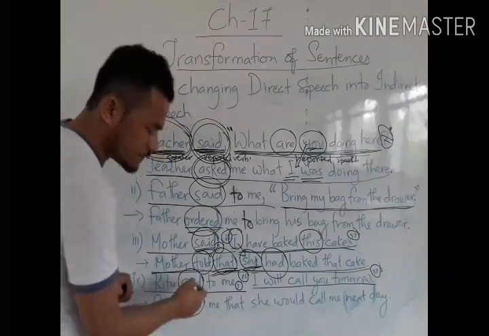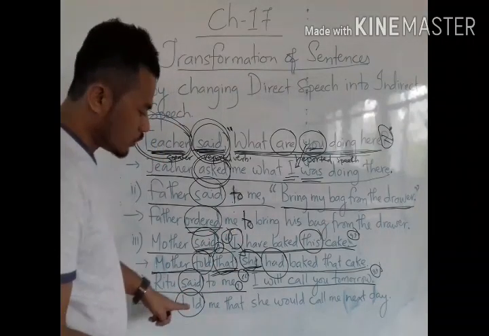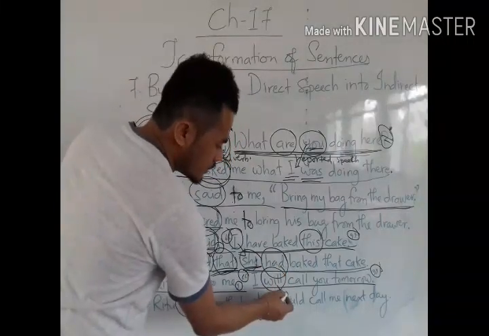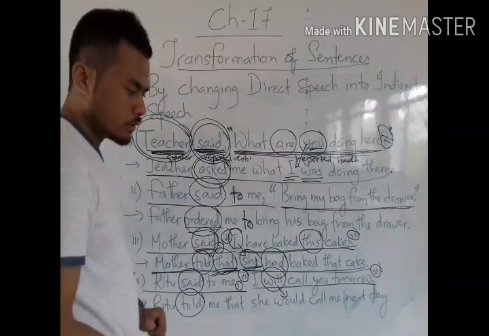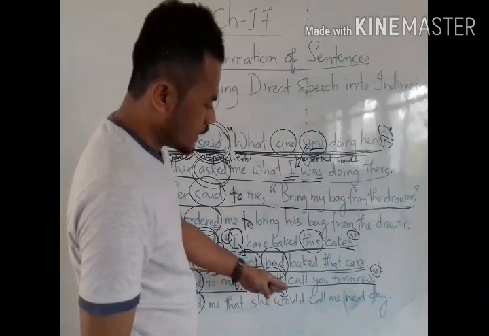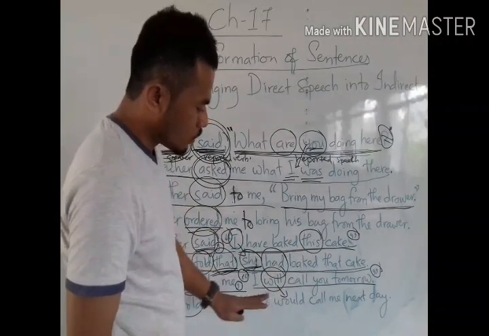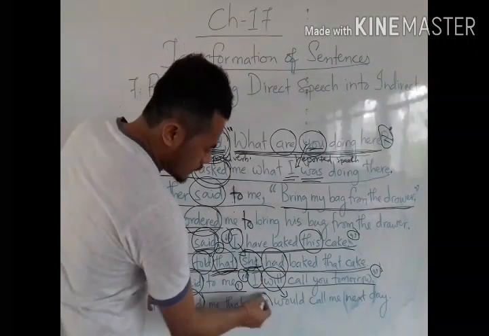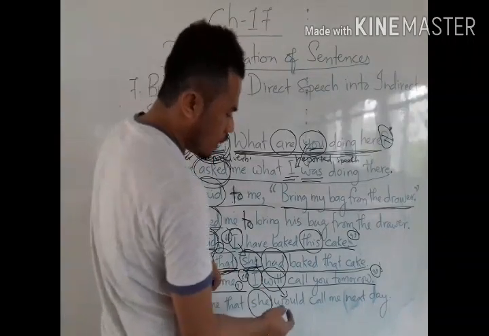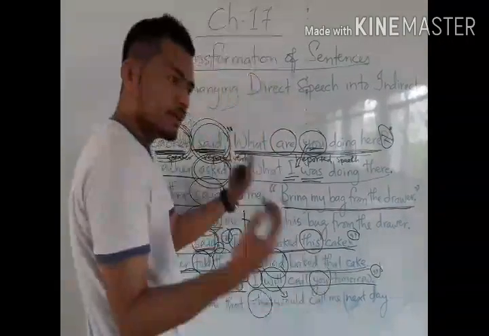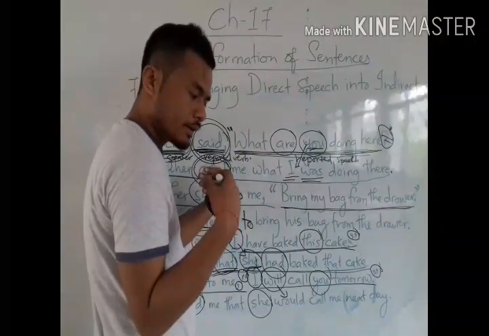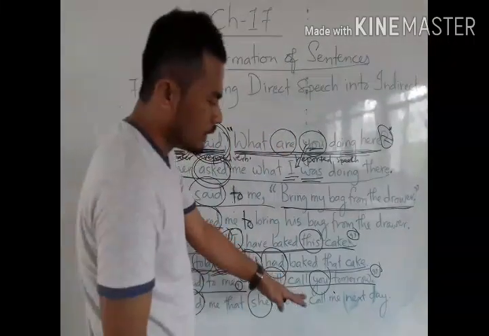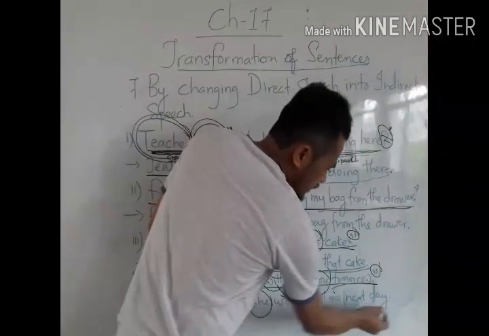So this is also a simple explanation. I have changed it into told. So Ritu told me that she would. See here, will becomes would. I will call you tomorrow. See, I is Ritu, so Ritu becomes she here. She would call me. You becomes me, because it is about me. She would call me the next day. So tomorrow becomes the next day.